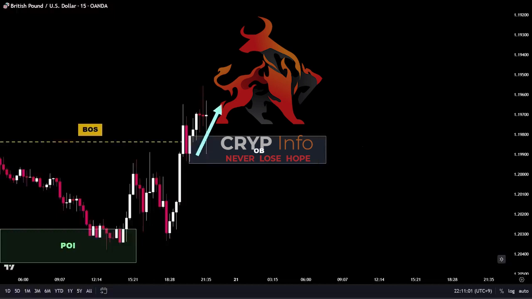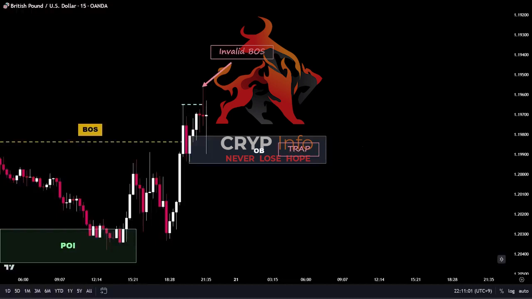However, upon closer inspection, we can see that the price failed to create a valid break of structure because it did not break and close above the recent high. As a result, traders should be cautious with this demand zone, as it may actually be an inducement zone, designed to trap traders and create liquidity below it. It is important to exercise caution and avoid falling into this potential trap.